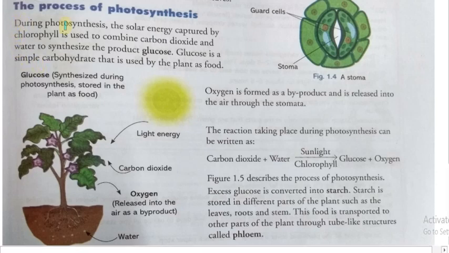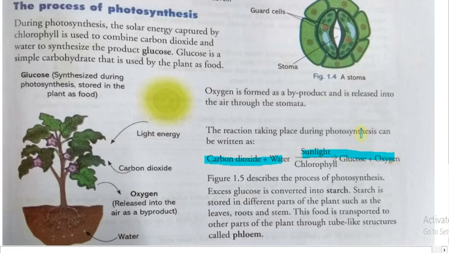During photosynthesis, the solar energy captured by chlorophyll is used to combine carbon dioxide and water to synthesize the product glucose. Glucose is a simple carbohydrate that is used by the plant as food, and here you can see the reaction.